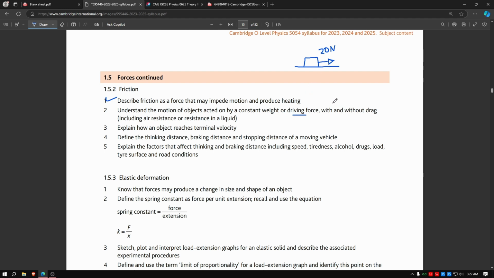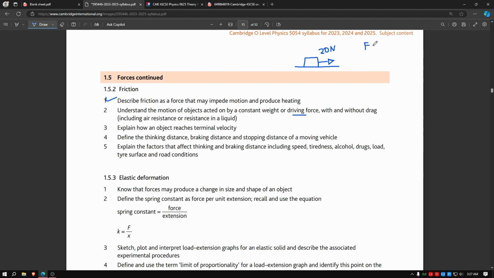And without drag, this is the motion. The car is going towards the right with 20 newtons continuously. There is nothing going against the car, right? There is no friction force, there is no air resistance. So as the car has a net positive resultant force towards the right, the car will keep accelerating.